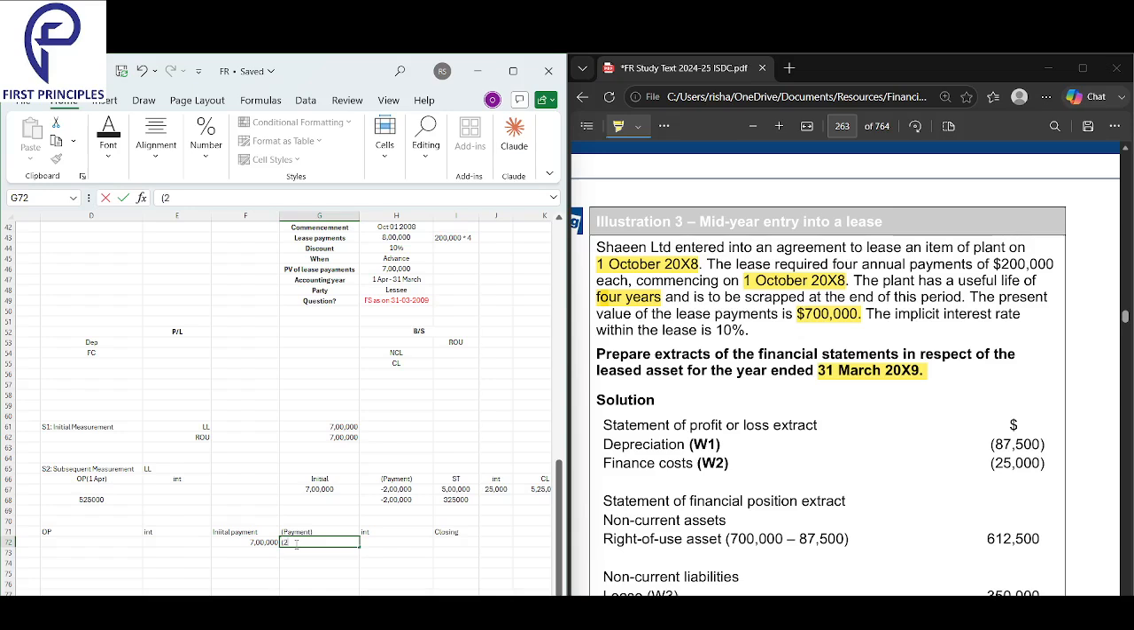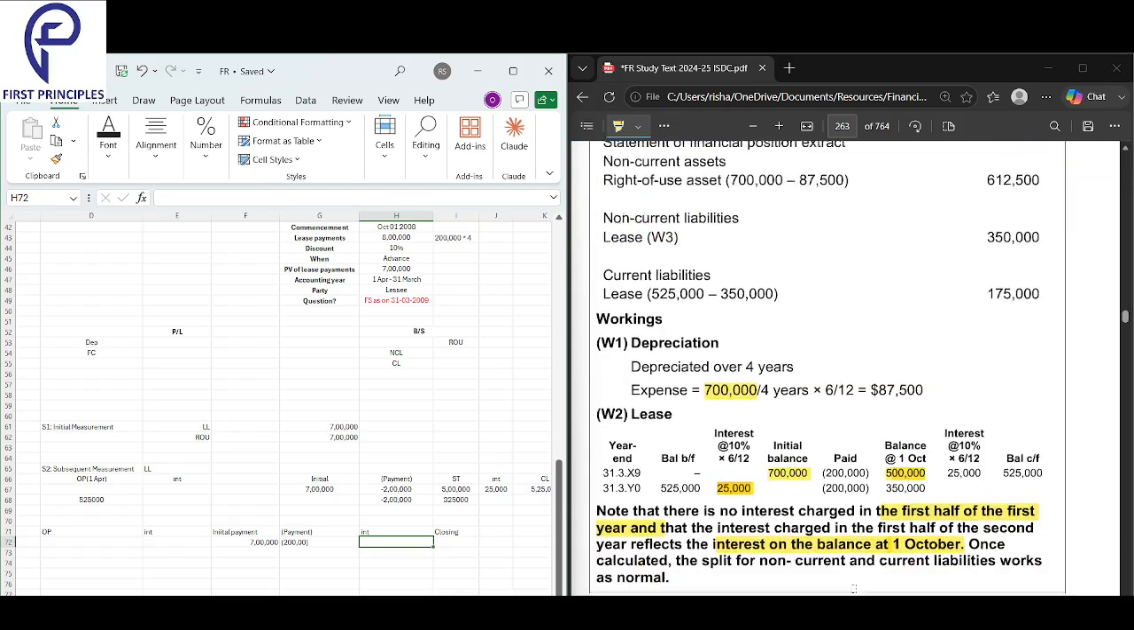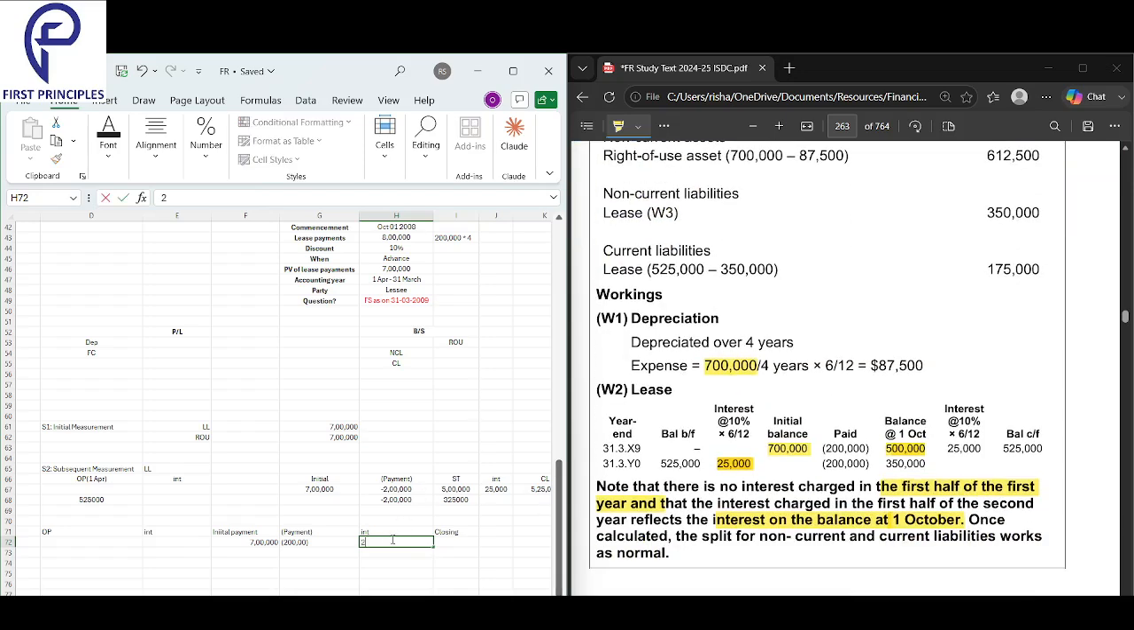Then they made the payment of 2 lakhs right on that day, and there'll be no other entry in this column, to be honest, in initial payment. Then the next 6 months' interest they charged. What is the next 6 months' interest that they have charged? 25,000 is the next 6 months' interest that they would charge, and then we'll have the closing. 525,000 will be my closing.